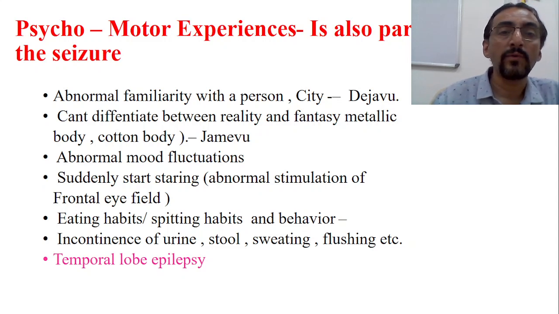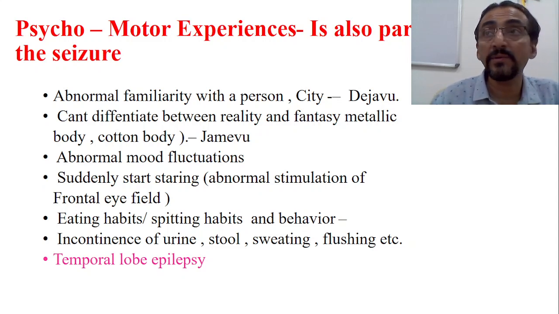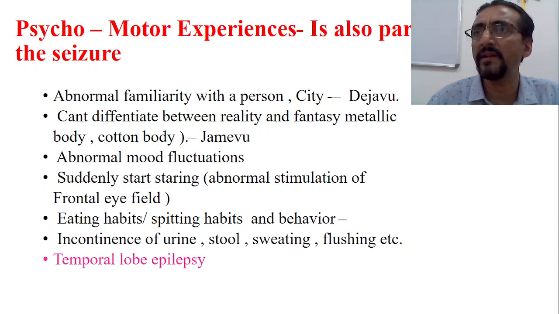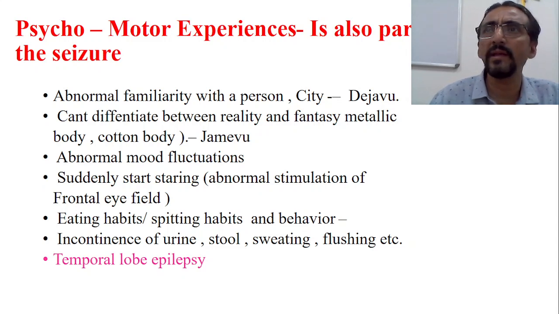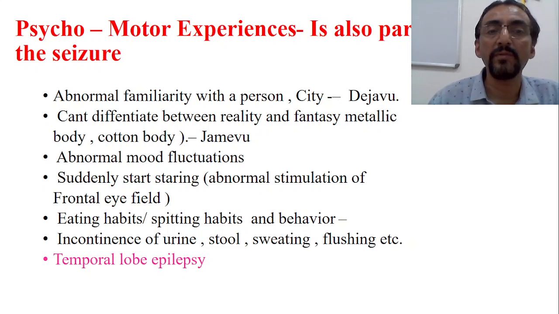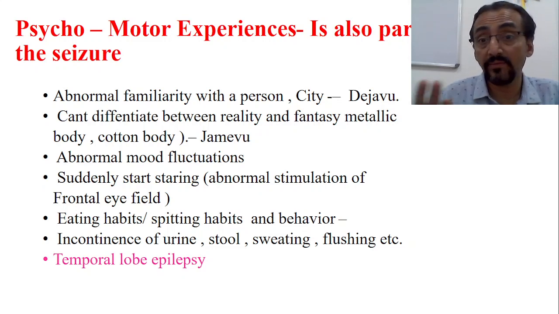Okay, so sometimes the patient will have a feeling that I have visited this city already. He is visiting that city for the first time, but he will get such an idea or such a feeling that yeah, previously also I came here. He will have that feeling. Okay, so usually this particular condition is called deja vu, abnormal familiarity with a person or abnormal familiarity with a city or a place. So that is called deja vu. Okay, so this is one important thing.